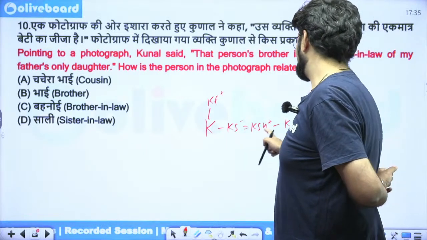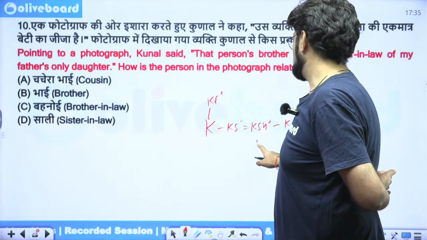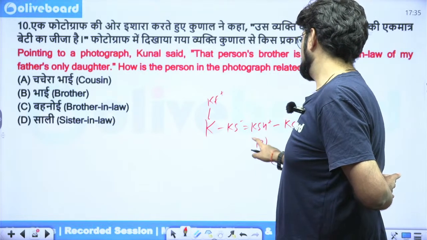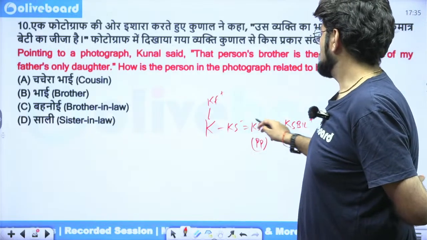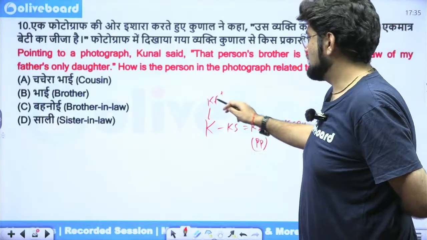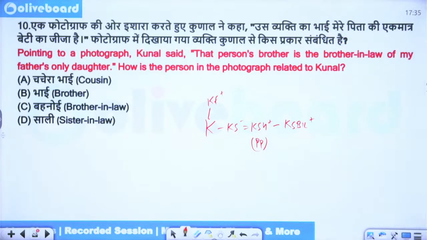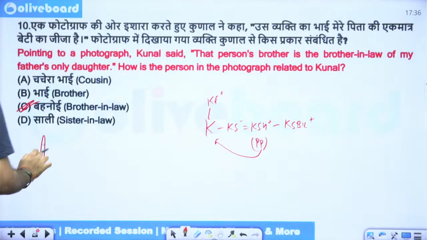And in that case, this is the photograph person. Now just read it once. That person's brother is the brother-in-law of my father's only daughter. So how is the person in the photograph related to Kunal? He is the brother-in-law of Kunal. Option C. Okay. Next.